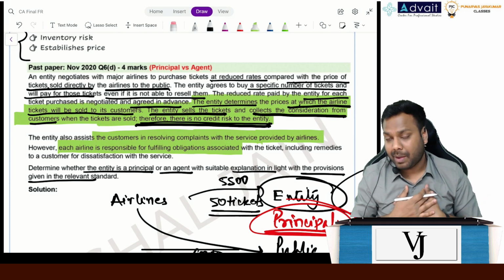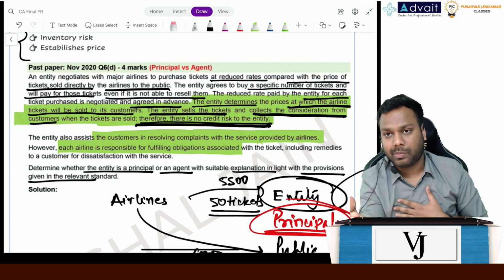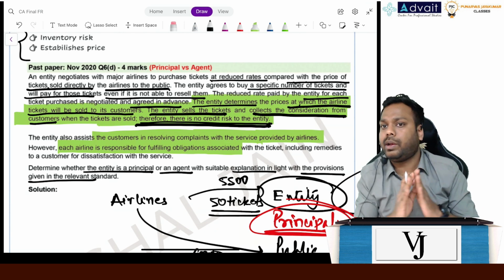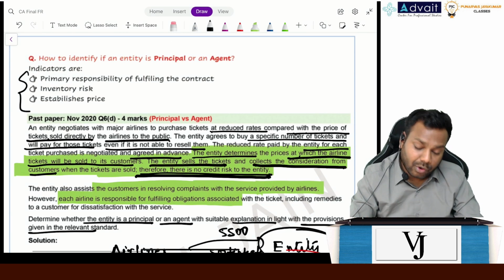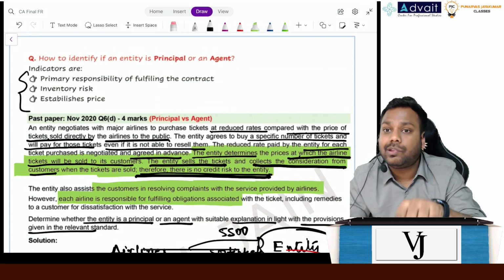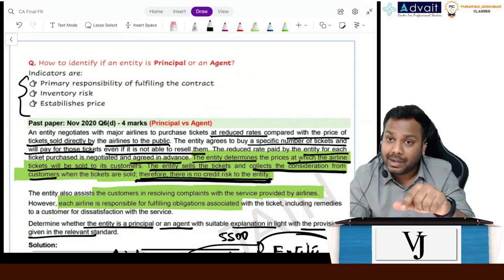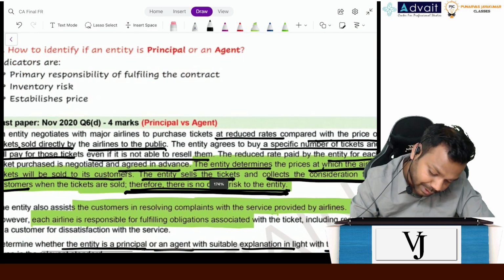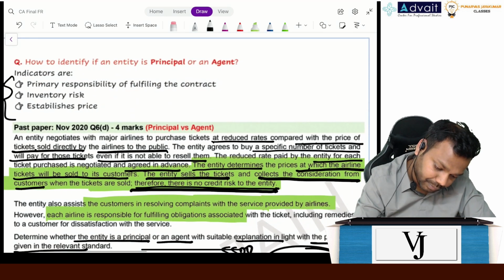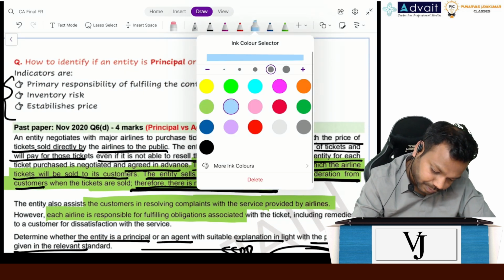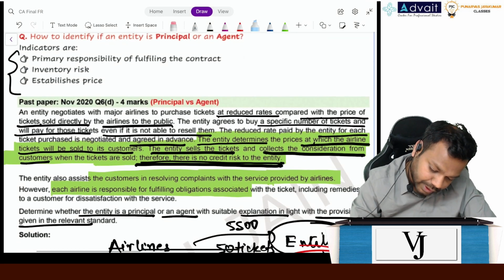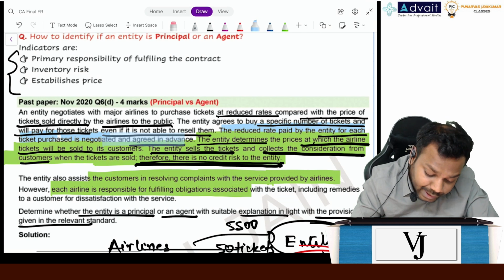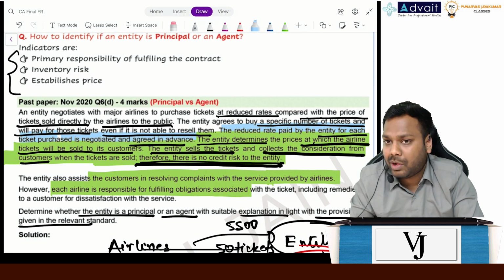Okay, means if I am an entity, I will sell to the customers. I will determine the price at which I will sell, and I will collect the consideration, and there is no credit risk to the entity. And now, if you talk about the credit risk to the airlines, still there is no credit risk. Why? Because the entity has already paid the amount to the airlines. See, this is also written here. The reduced rate paid by the entity for each purchased ticket is negotiated and agreed in advance. So that's already agreed in advance. There is no change in that.